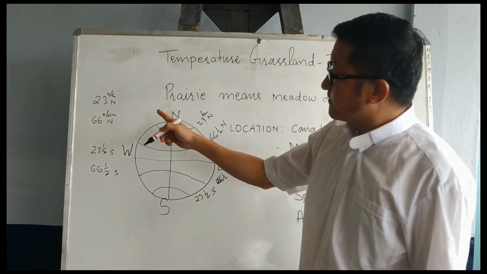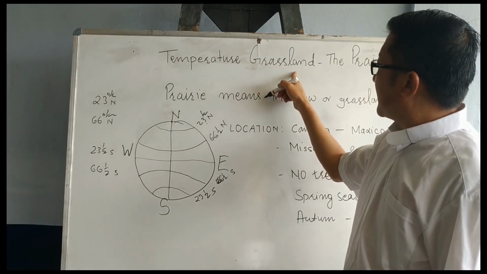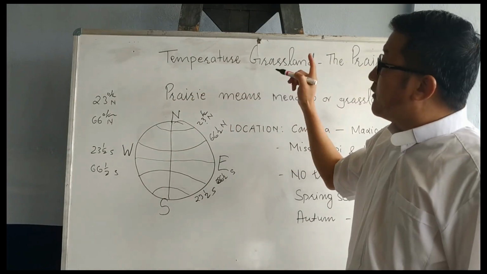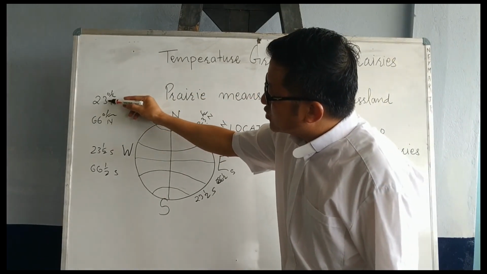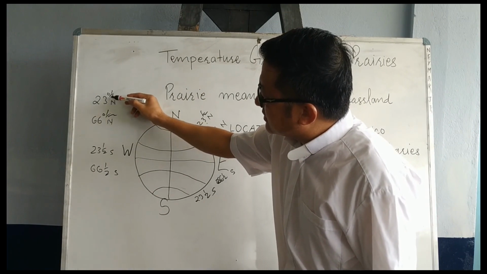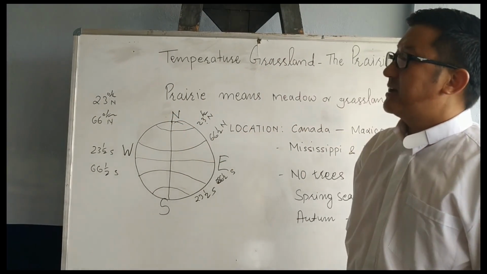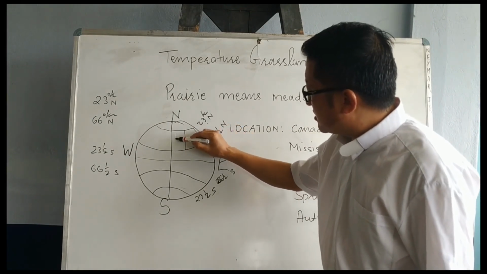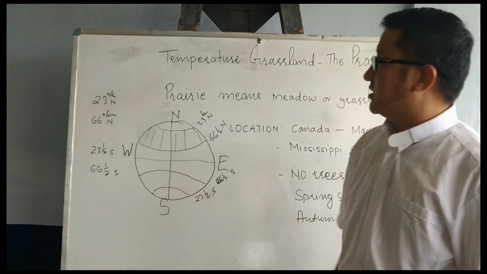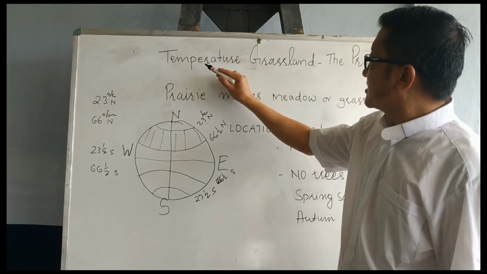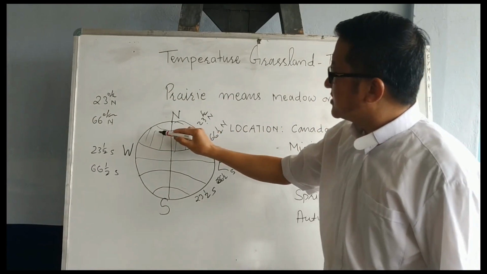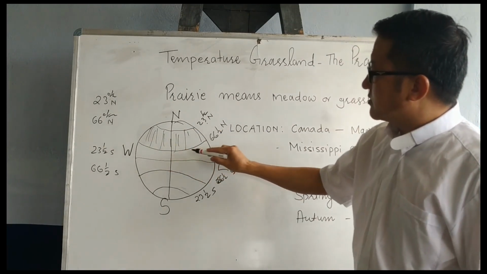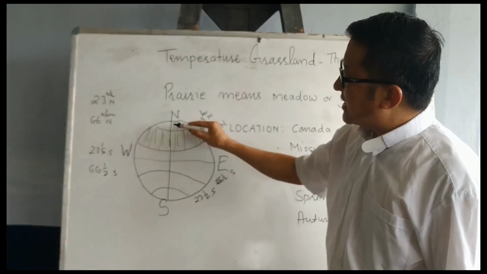Now, see, the temperate grassland falls here, between 23 degrees north and 66 degrees north, which means from here to here, okay? We talked about the equatorial zones, we talked about the polar region.